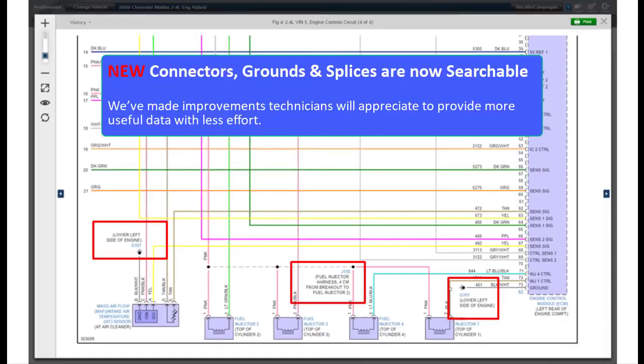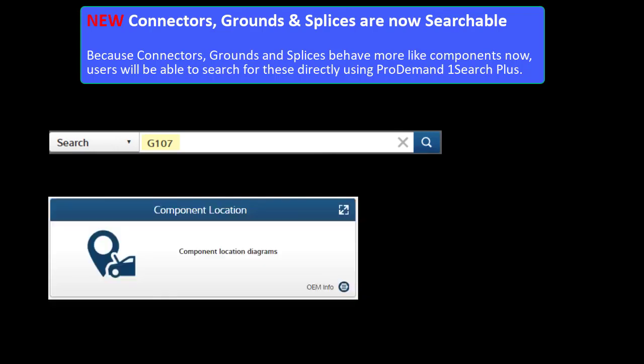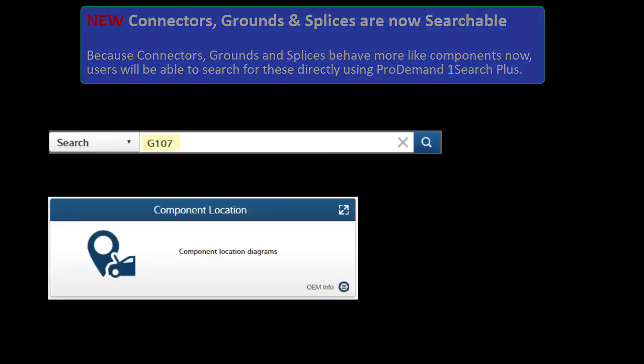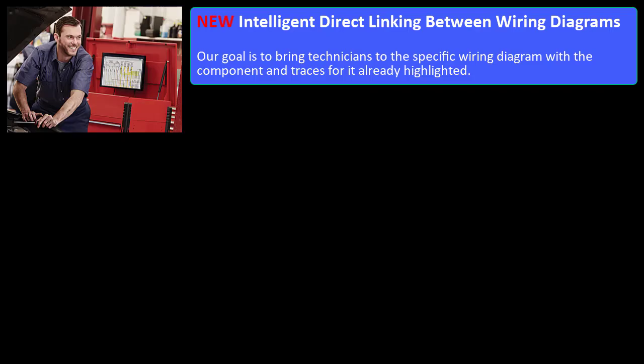New: connectors, grounds, and splices are now searchable. We've made improvements here that technicians will appreciate, providing more useful data with less effort. Because connectors, grounds, and splices behave more like components now, users will be able to search for these directly using OneSearch Plus. Just enter it and watch ProDemand quickly return component location and other useful information.